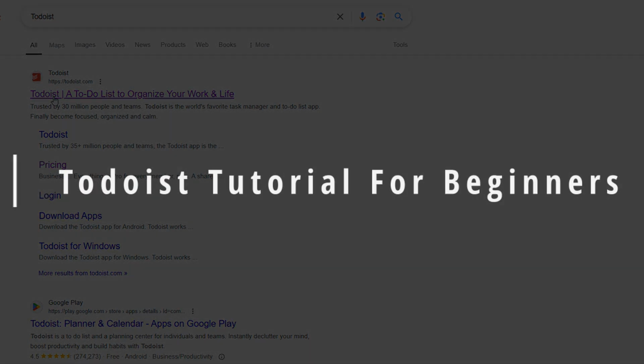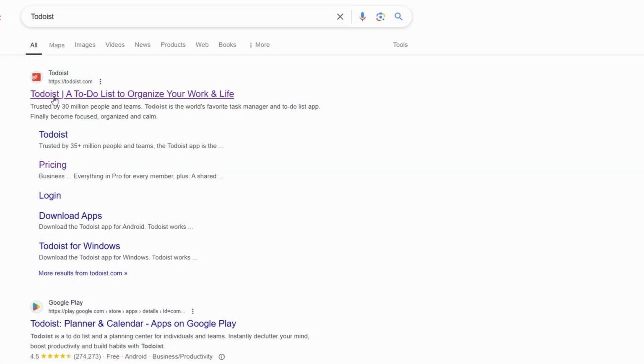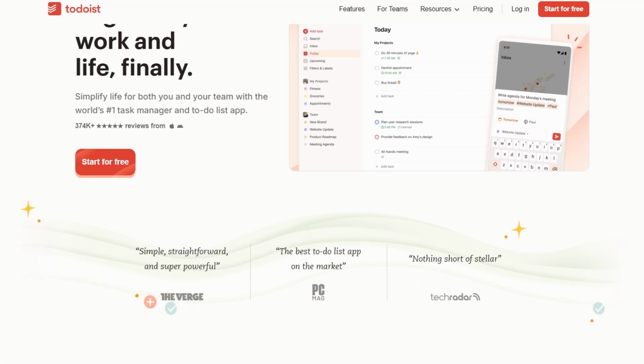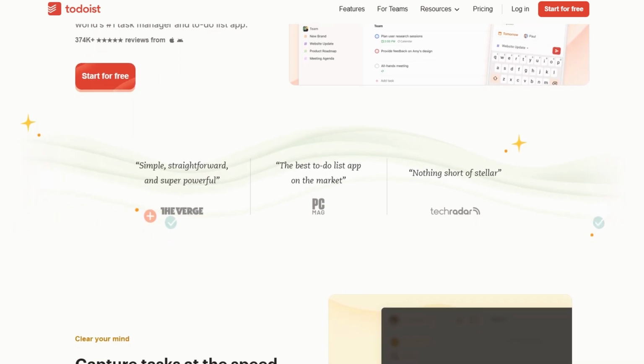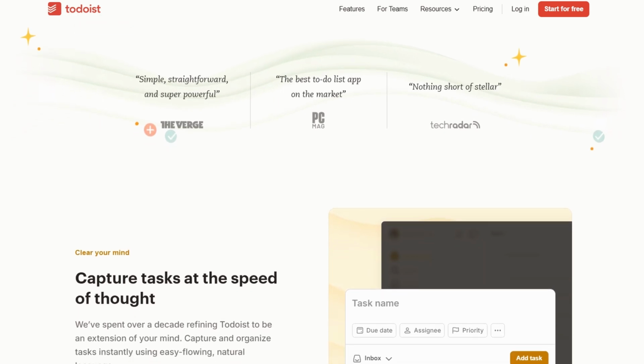So, you're thinking about using Todoist to manage your projects and tasks. But maybe you're unsure about how to get started or if it's the right fit for you. I totally get it. You're not alone in wondering how to stay on top of everything, whether it's personal tasks or big projects at work.